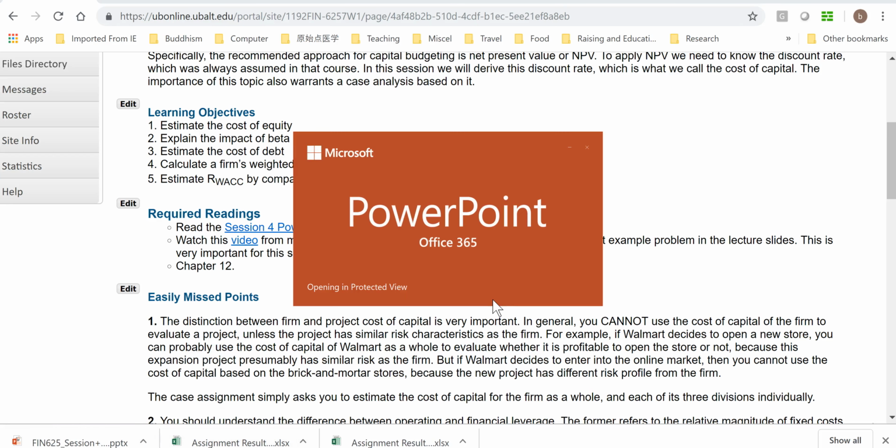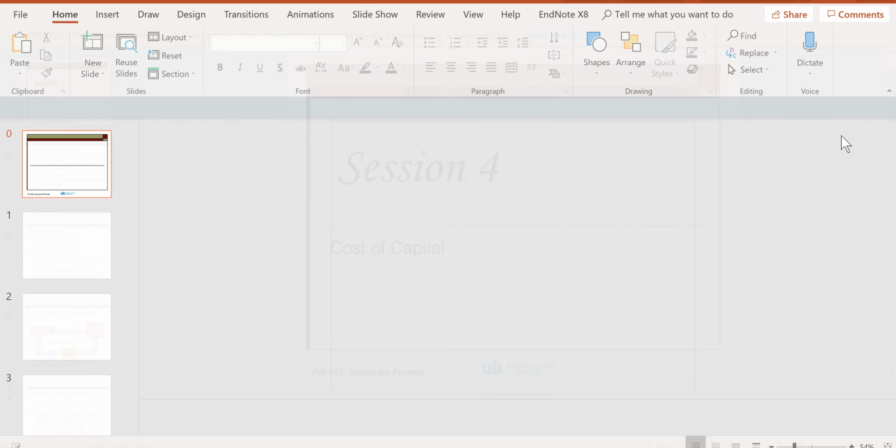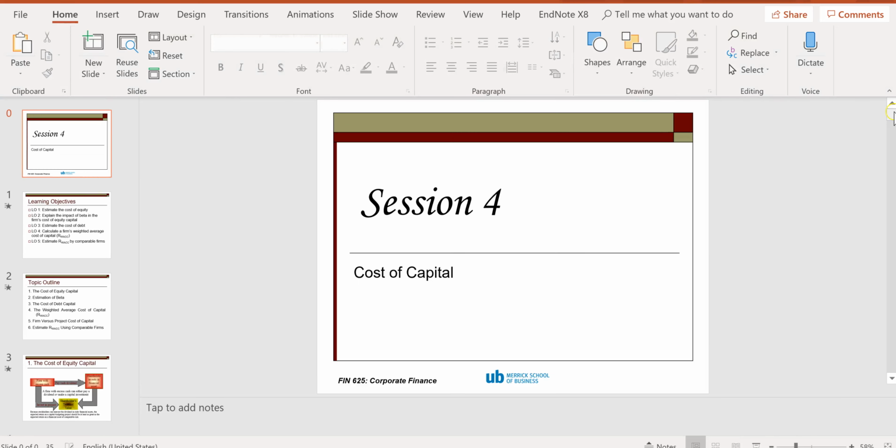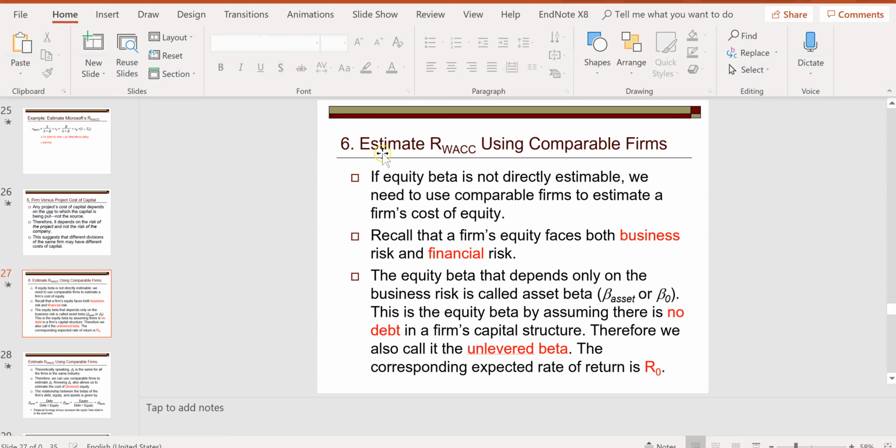Then we can find the steps we need to take in order to use comparable firms to estimate the cost of capital. So, estimate WACC using comparable firms.